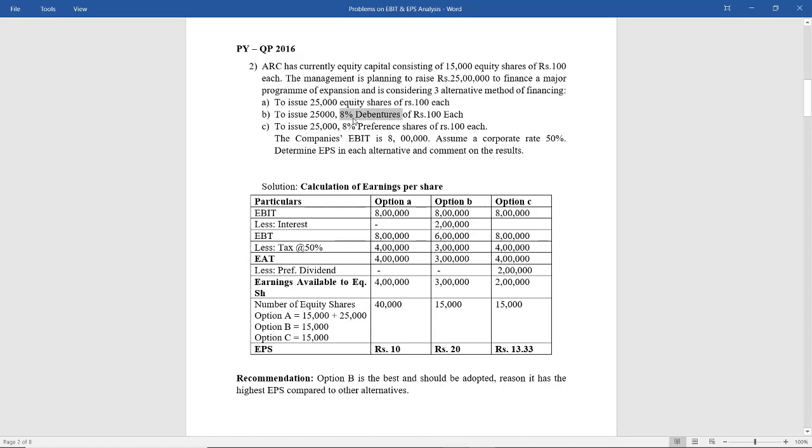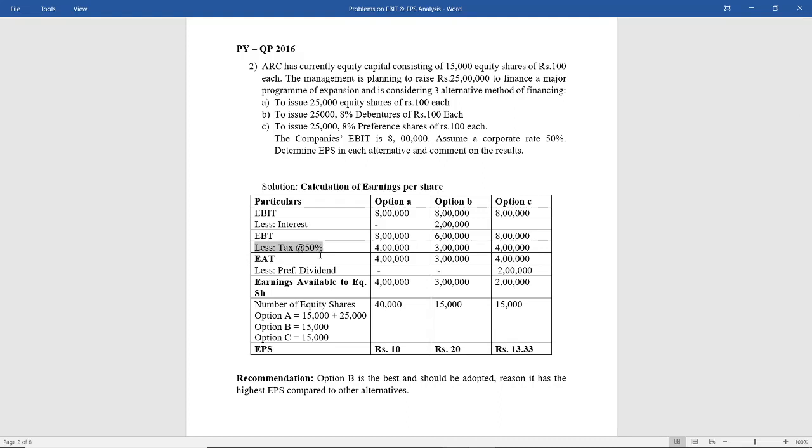So 25 lakhs into 100 into 8% will give you 2 lakhs. 25,000 debentures into 100 into 8% will give you the interest of 2 lakh rupees. Now EBT. How do you get EBT? It is nothing but EBIT less interest. Next you have to deduct this tax at the rate of 50%. So tax is always deducted on EBT.